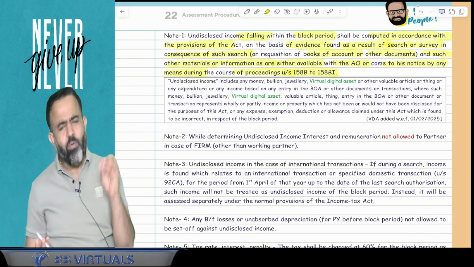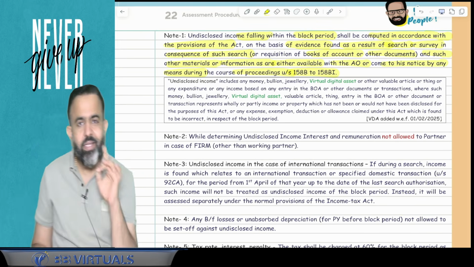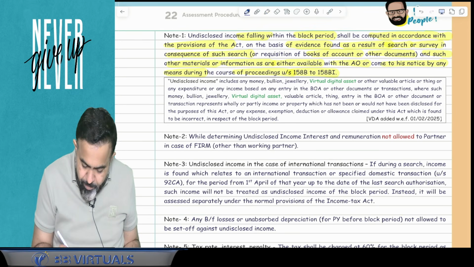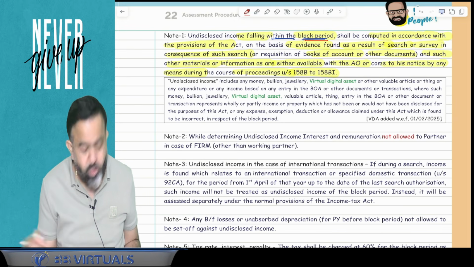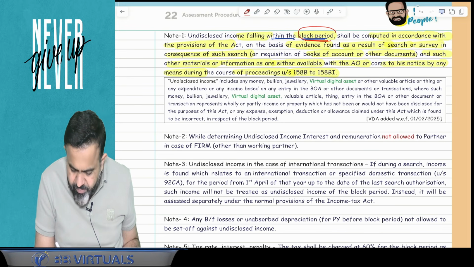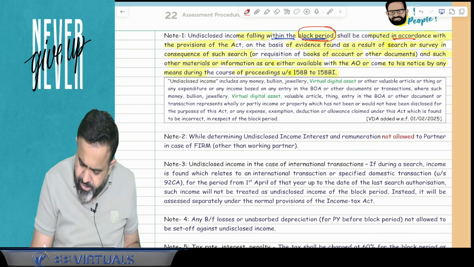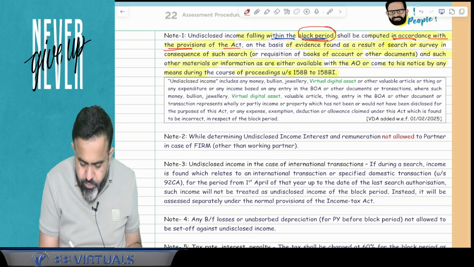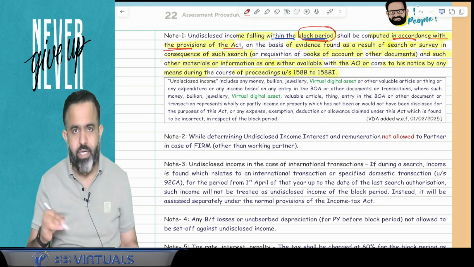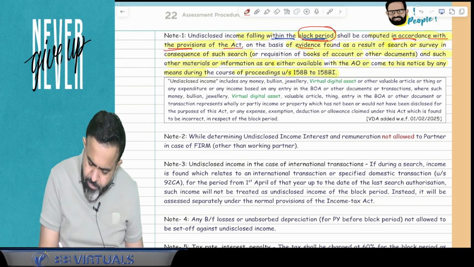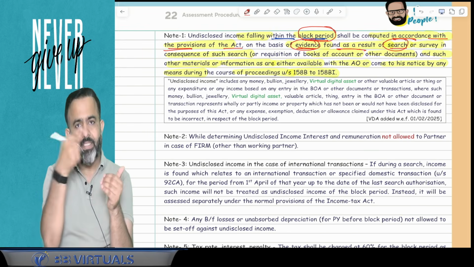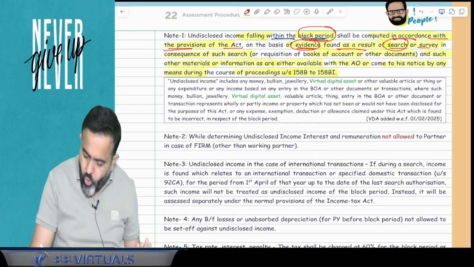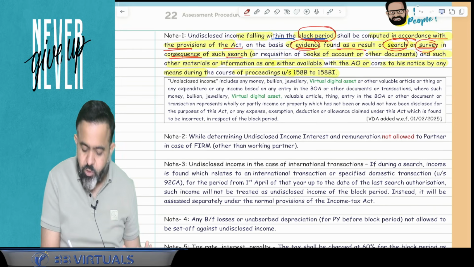Again, let's read it. What is the meaning of undisclosed income? So undisclosed income means income falling within the block period. So that is the income of the block period. So income falling within the block period shall be computed in accordance with the provisions of this Act. So that income will be computed according to the income tax law and on the basis of evidence found as a result of the search. So due to the search, they found the evidence, or survey in consequence of such search.